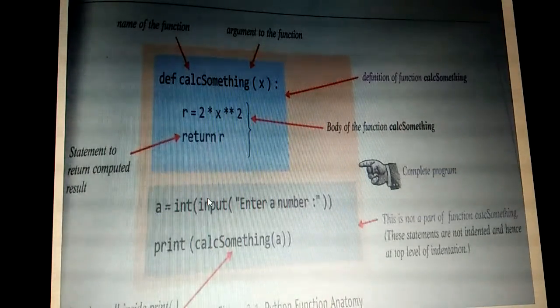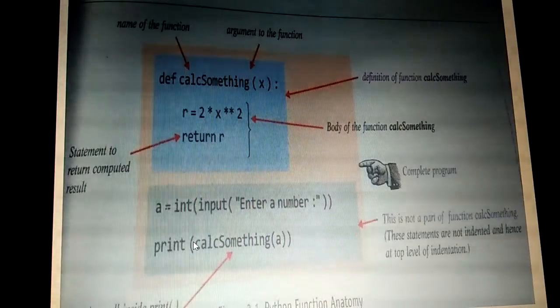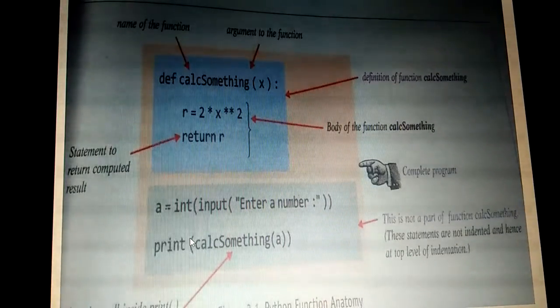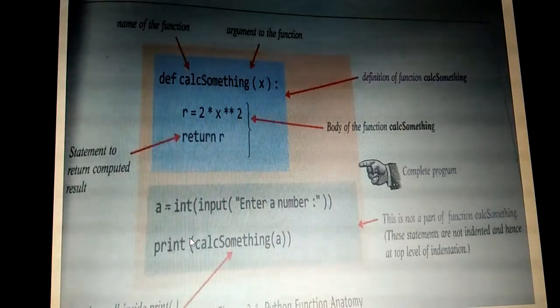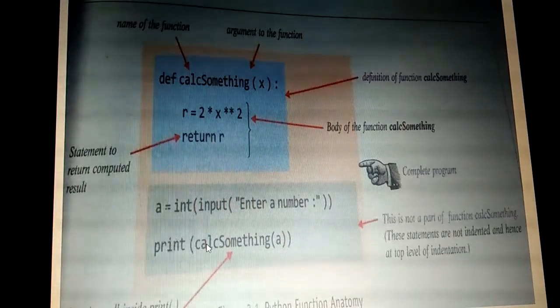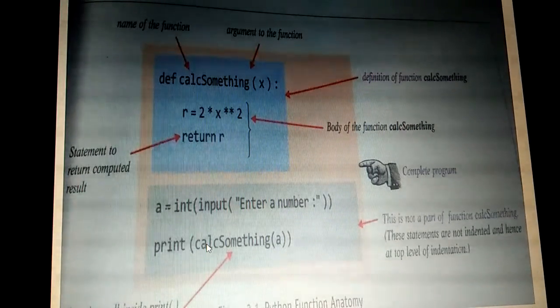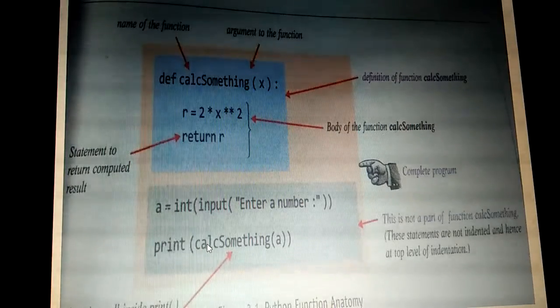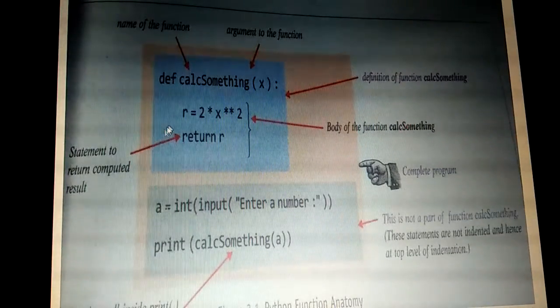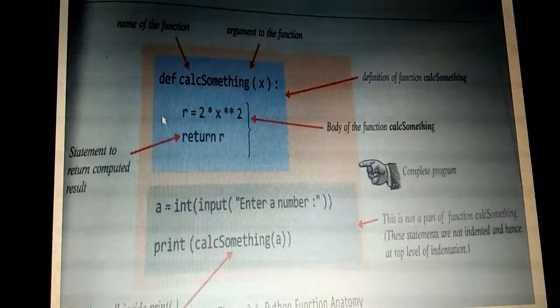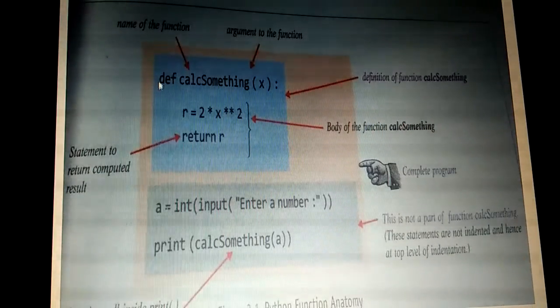These two statements are not at the indentation level, so that's why it is called the main program or main block of statements. From here only we can make a function call. So calc something is going to be called from the top level statements, because these two are not at the indentation level. These two are assigned according to this def calc something.